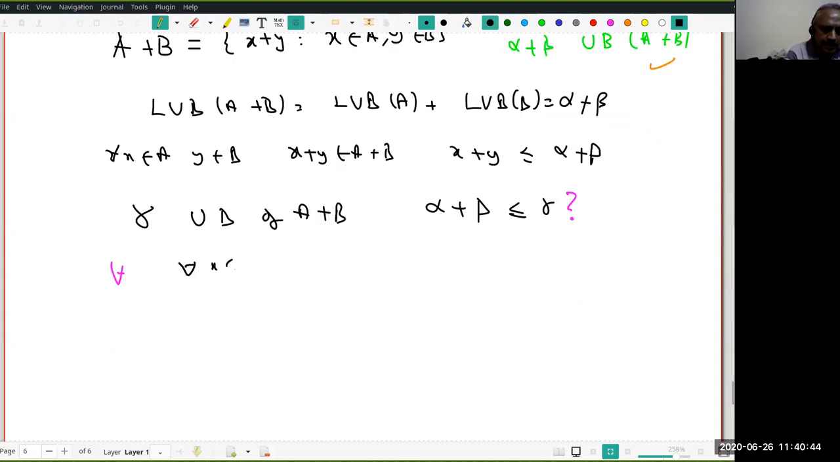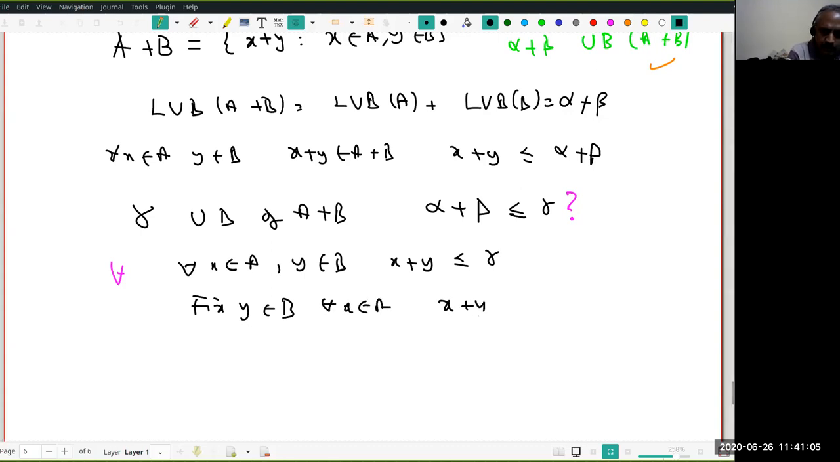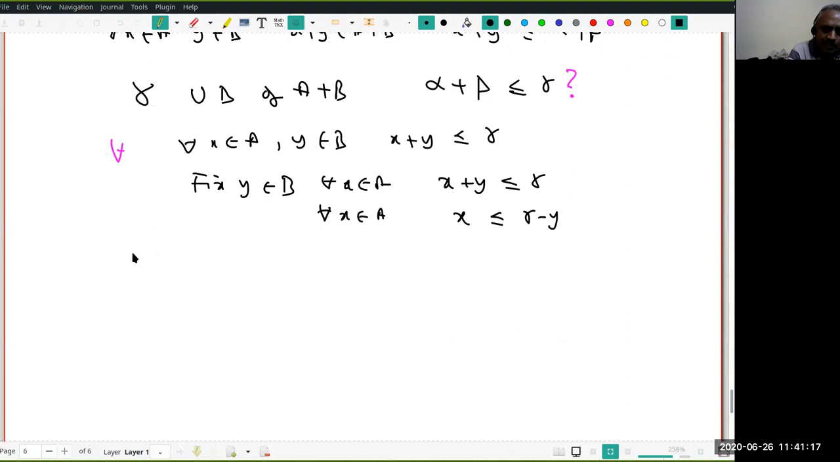So for every x in A and y in B, x plus y belongs to A plus B, and hence x plus y is less than or equal to gamma, right? Now, learn this well. In particular, fix some y in B. Then for all x in A, x plus y is less than or equal to gamma. That means for all x in A, x is less than or equal to gamma minus y. So what does it say about gamma minus y and the set A? Therefore, gamma minus y is an upper bound of A.